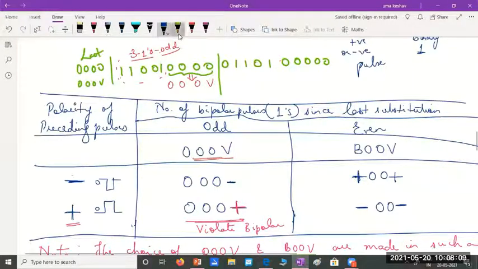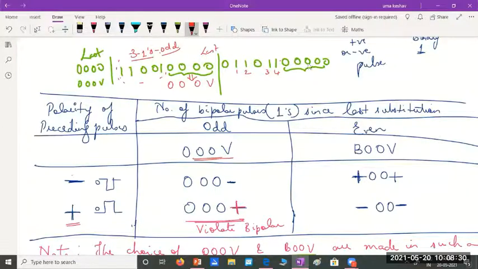Now, before this occurrence of 4 zeros, again you count how many ones are there. It is 1, 2, 3, 4. This was your last substitution.